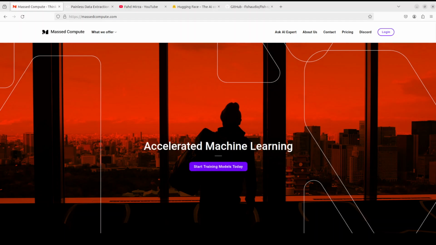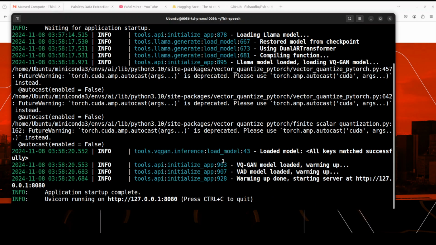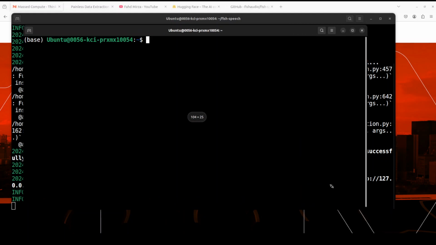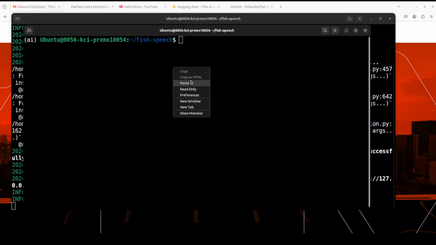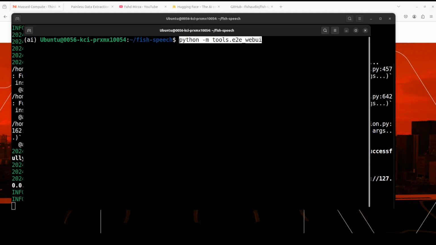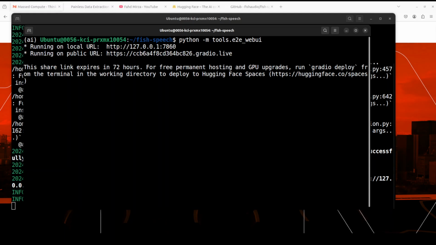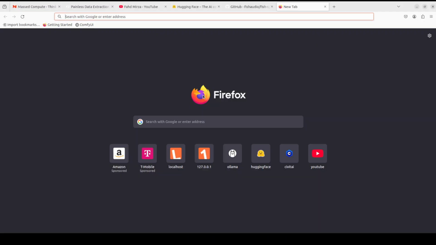Okay, let's go back to the terminal and see what is happening. Yep, so application startup is complete. Next, let's also open another window because we need to start the web UI. So I'm just going to deactivate the base one and activate the actual one where we are. Let's go to our fish speech, and from here we need to launch our web UI by running this command. And you can see that now it is running successfully. So let me open this link, which is primarily a Gradio demo on our localhost.